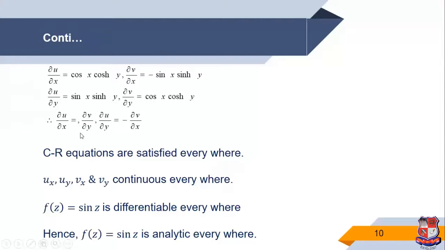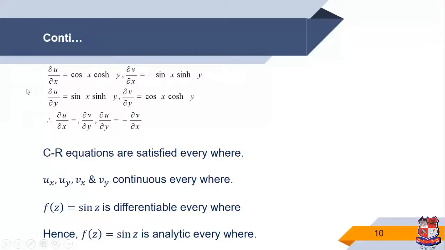That means ux is equal to vy and uy is equal to minus vx for all values of x and y. Therefore, we can say the CR equations are satisfied everywhere.